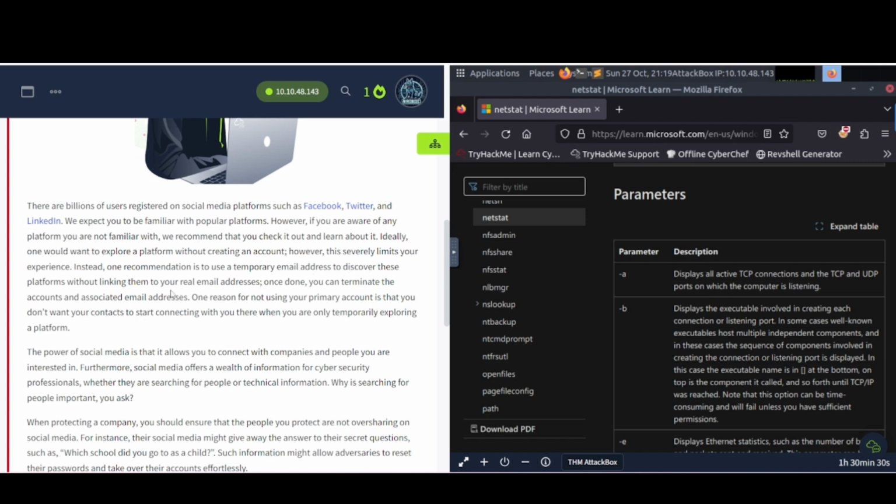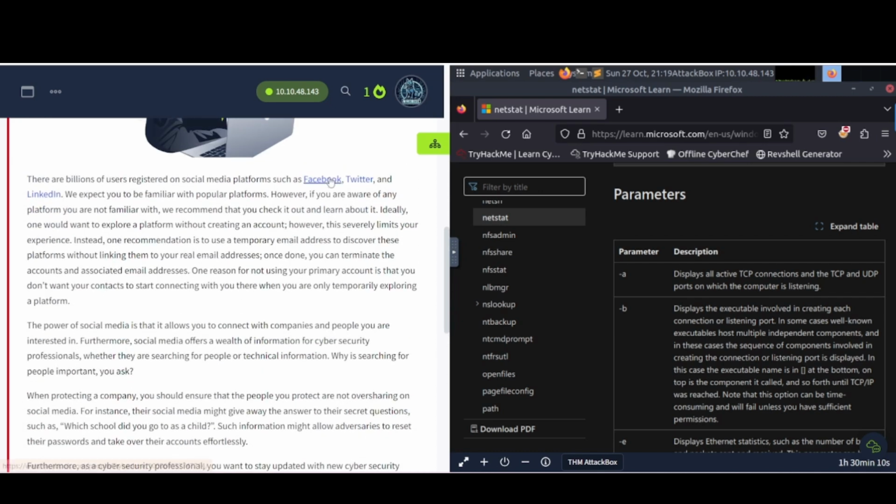Instead, one recommendation is to use a temporary email address or throwaway email address to discover these platforms without linking them to your real email address, i.e. making like a sock puppet account. Once done, you can terminate the account and associated email addresses. One reason for not using your primary account is that you don't want your contacts to start connecting with you there when you are only temporarily exploring the platform.